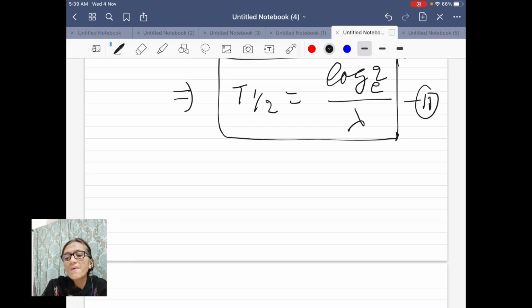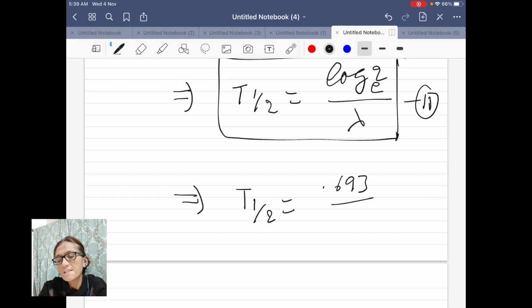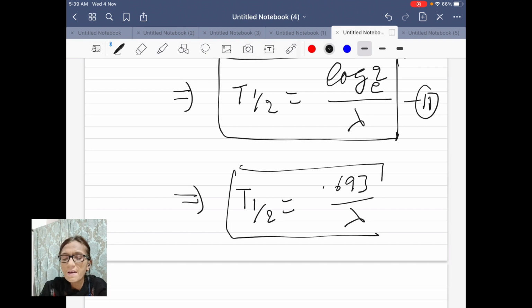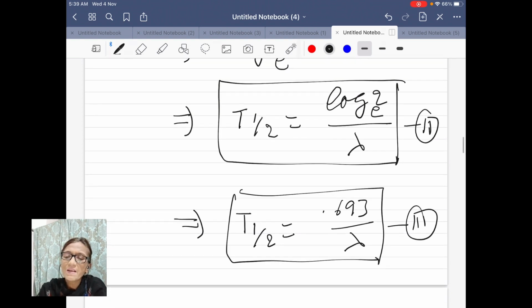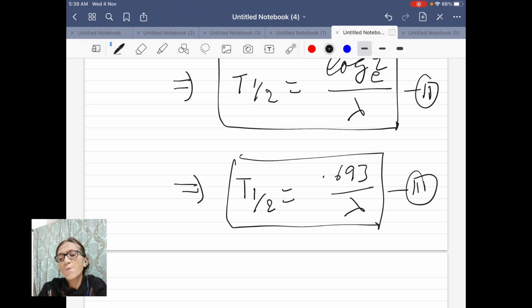You can further simplify it. T half is equal to log 2 base e, the natural logarithm of 2, and its value is equal to 0.693 divided by lambda. So these are the equations of half-life of any active nuclei. By putting the value of only the disintegration constant, you can find the half-life of any given sample. So there is one more important form of the equation.